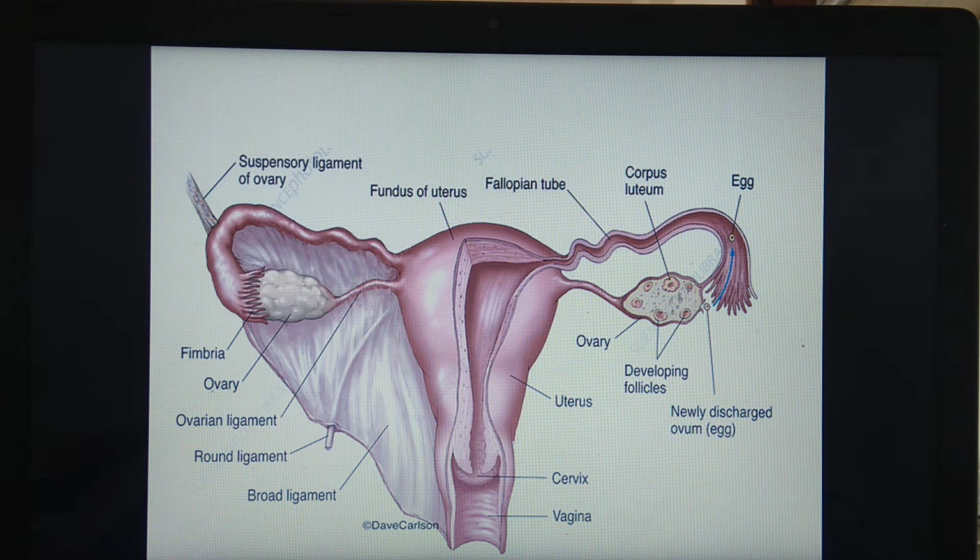See, as we have studied, 400 million sperms are deposited into the vagina region through the semen, 3 to 4 ml of semen. It consists of about 400 million sperms. These are deposited in the vagina region in coagulated form.